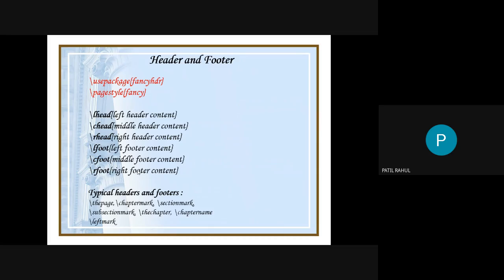Means slash the page. If you put slash the page, then in your report the footer changes according to that page. Suppose page number 39 is used for the literature survey, so the footer is automatically generated as the literature survey. Suppose page number 45 is the results, then automatically the footer indicates this is the results. This is the big advantage of the LaTeX software, and this does not happen in Microsoft Word.